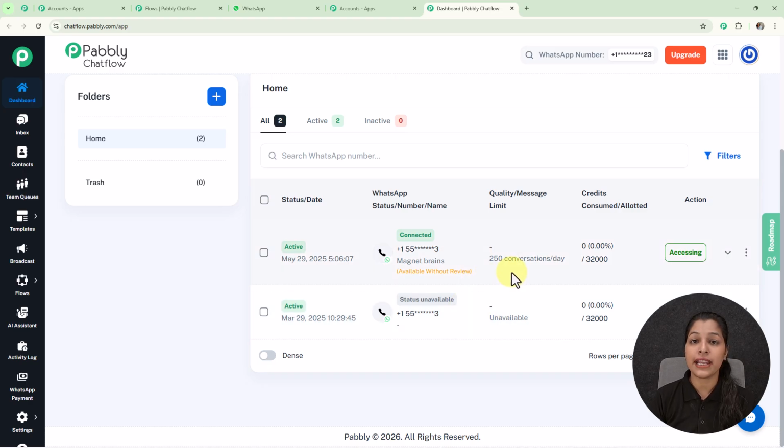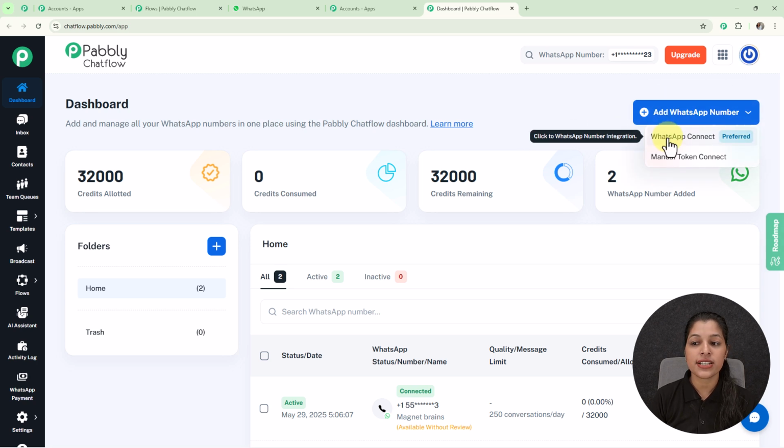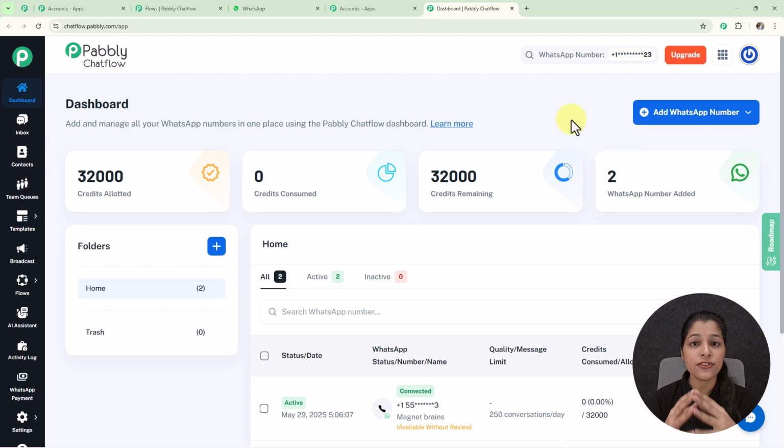And if you want to add your WhatsApp number, you just have to click on the add WhatsApp number button, and here we are getting two options, that is WhatsApp Connect and Manual Token Connect. If you want to integrate your WhatsApp number, you can just select WhatsApp Connect, but if you prefer connecting with a token number, then you can select the option of Manual Token Connect. And if you want a description of adding a WhatsApp number to your Pabbly Chatflow account, then go and check the video given in the description below.